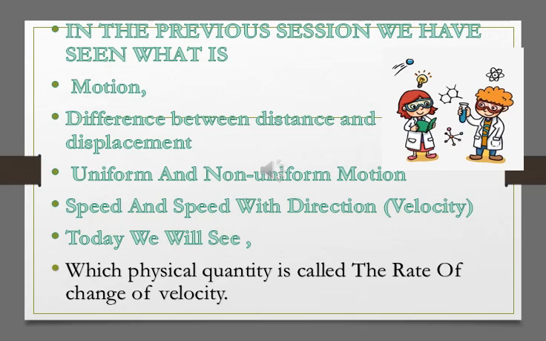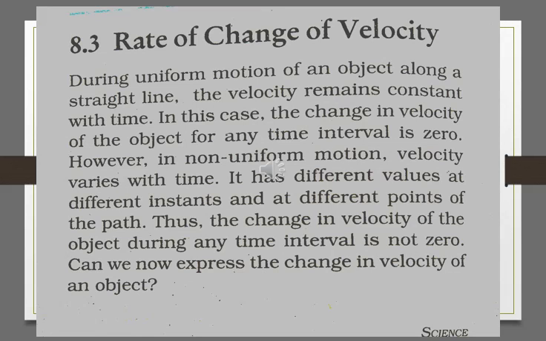Today we will see which physical quantity is called the rate of change of velocity. During uniform motion of an object along a straight line, the velocity remains constant with time because the object is in uniform motion.